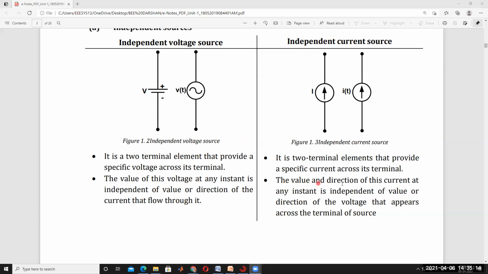Here also, the value and direction of the current at any instant is independent of the value or direction of the voltage that appears across the terminals of the source.